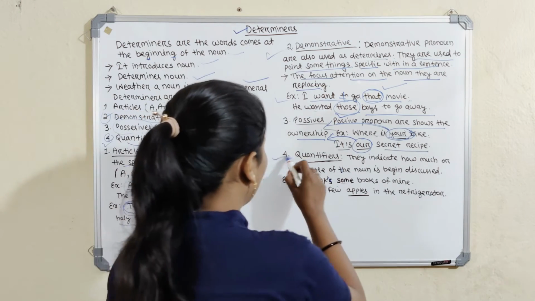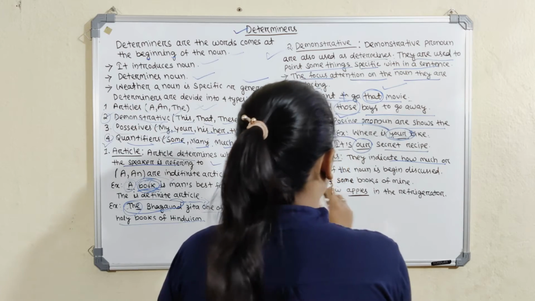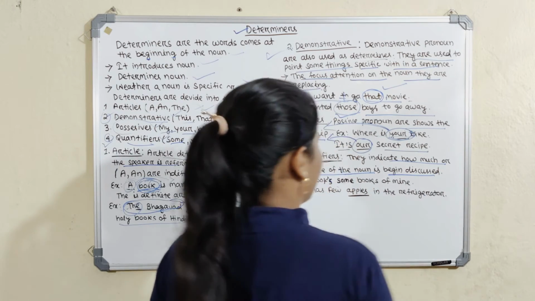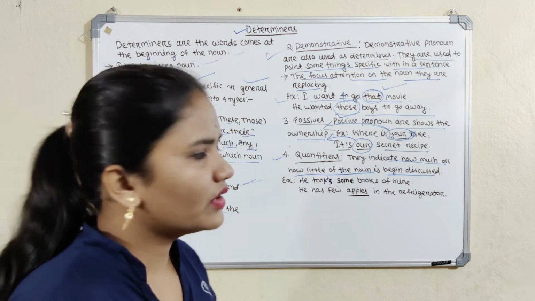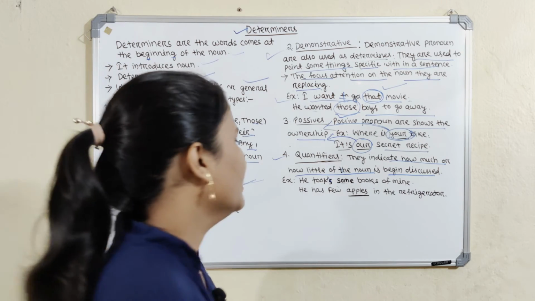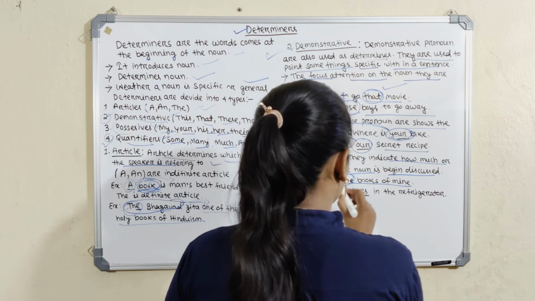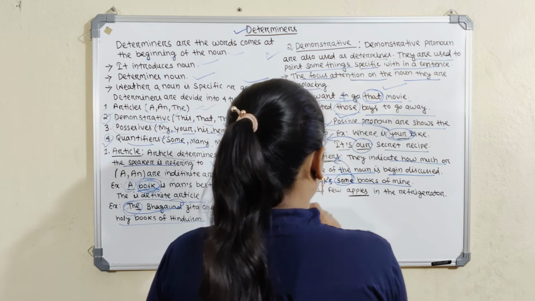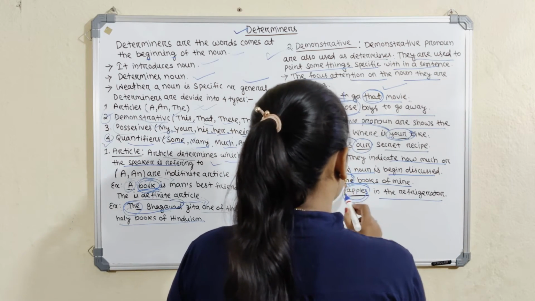And last is the fourth, that is quantifiers. They indicate how much or how little of the noun is being discussed. It means they define the quantity of a noun. Example: he took some books of mine. Some is a quantifier. He has few apples in the refrigerator. Few is a quantifier.